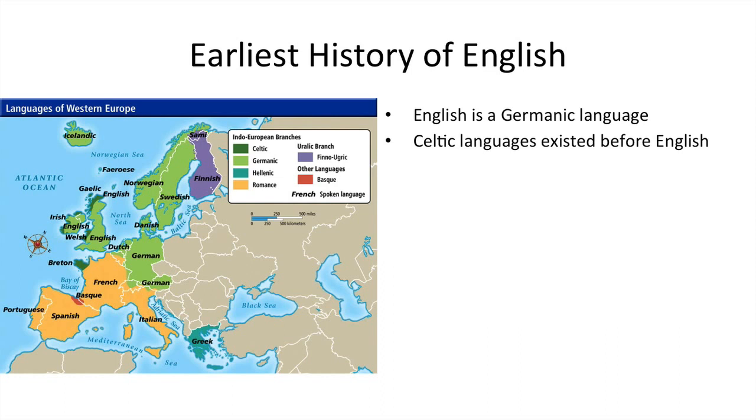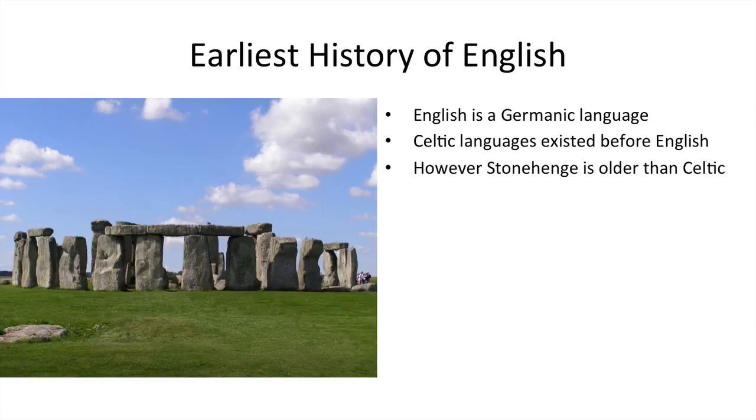Celtic languages, by the way, which you can tell by the map, include Gaelic, that's actually the Scottish language, and Welsh and Irish. And they existed before English. However, in case you're wondering, Stonehenge is older than Celtic and the Celts. They didn't build it.